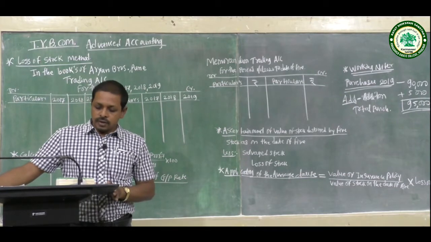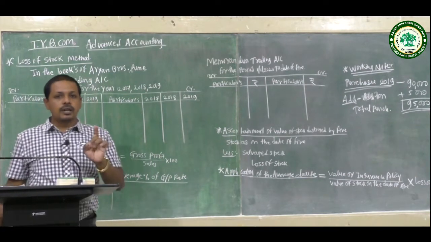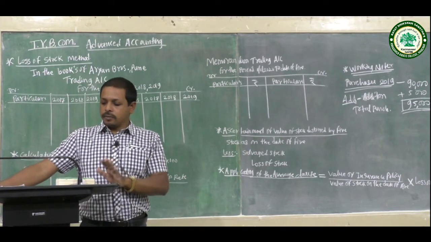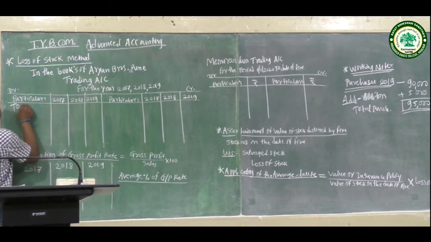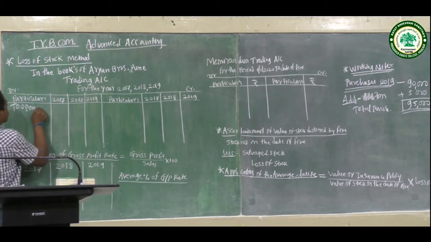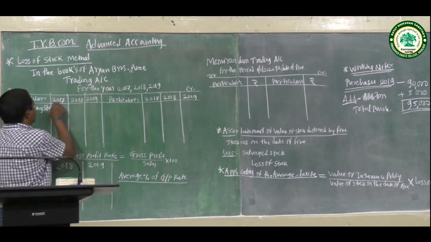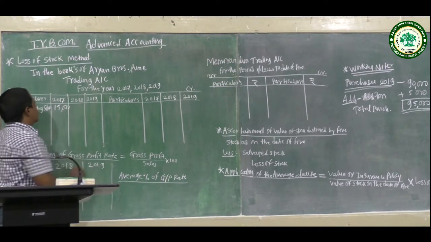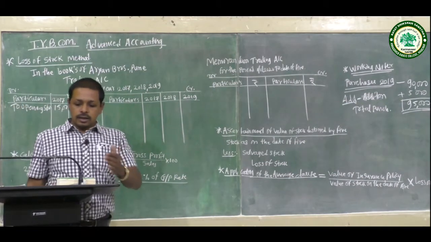Firstly, the opening stock: only for 2017, the amount is 15,000, one transaction mentioned.